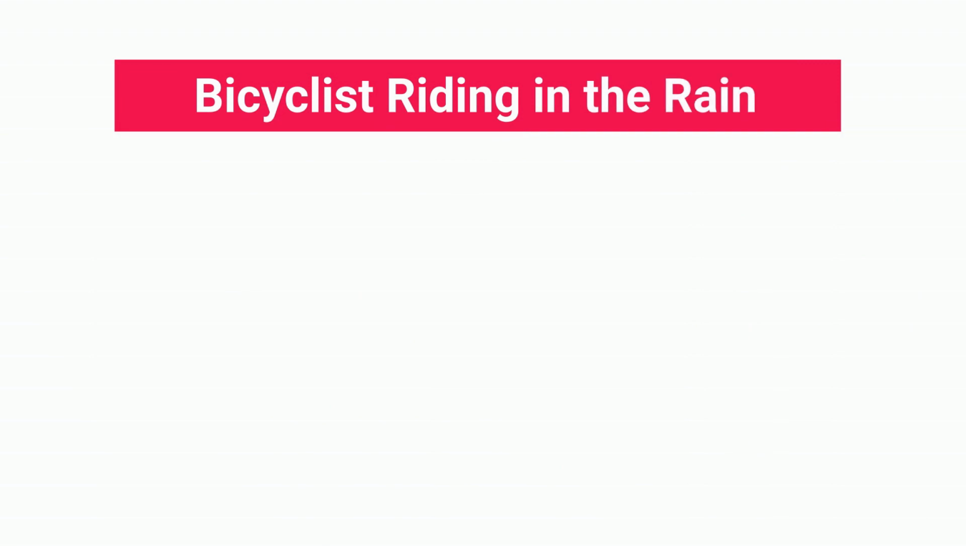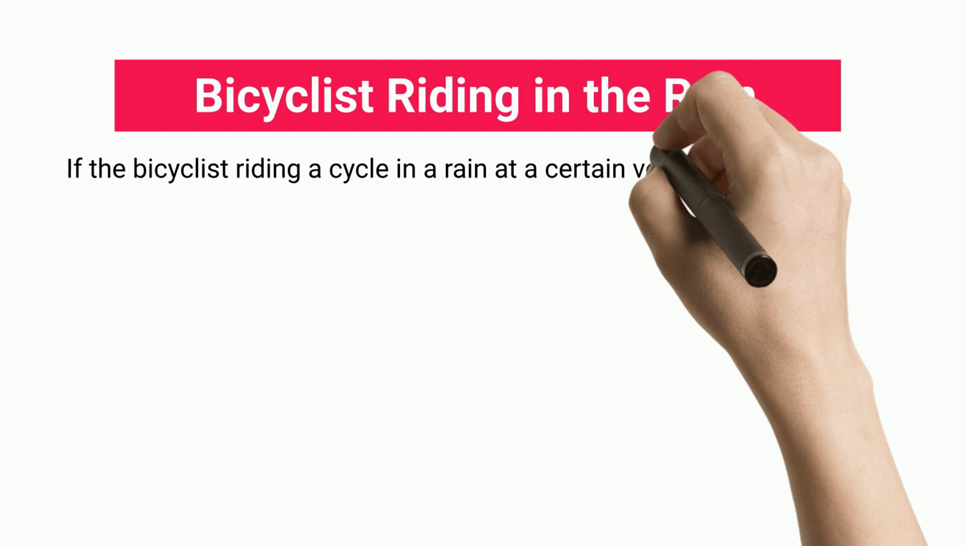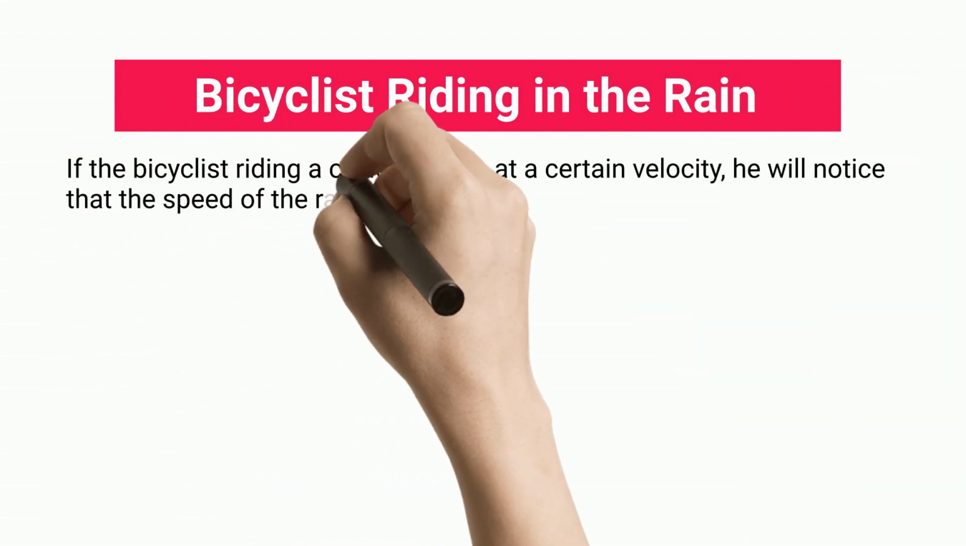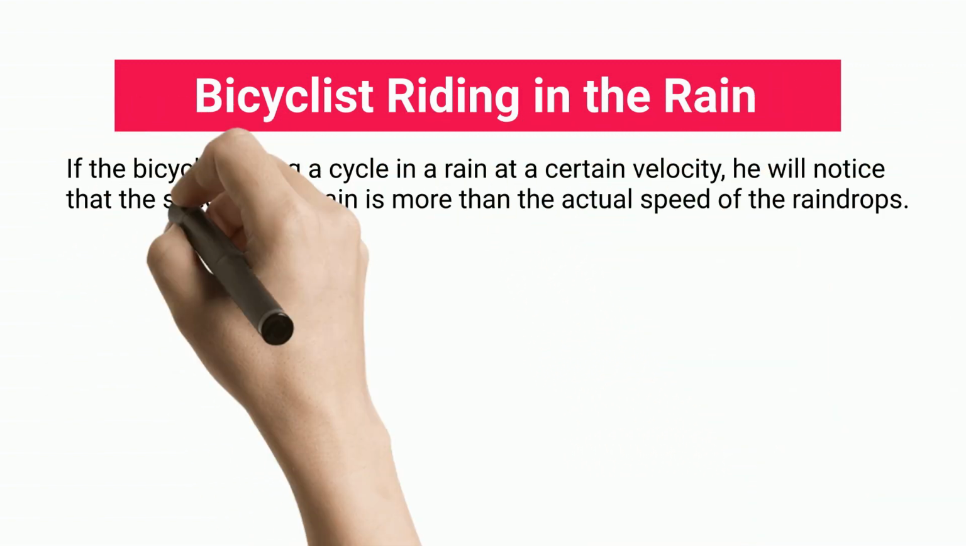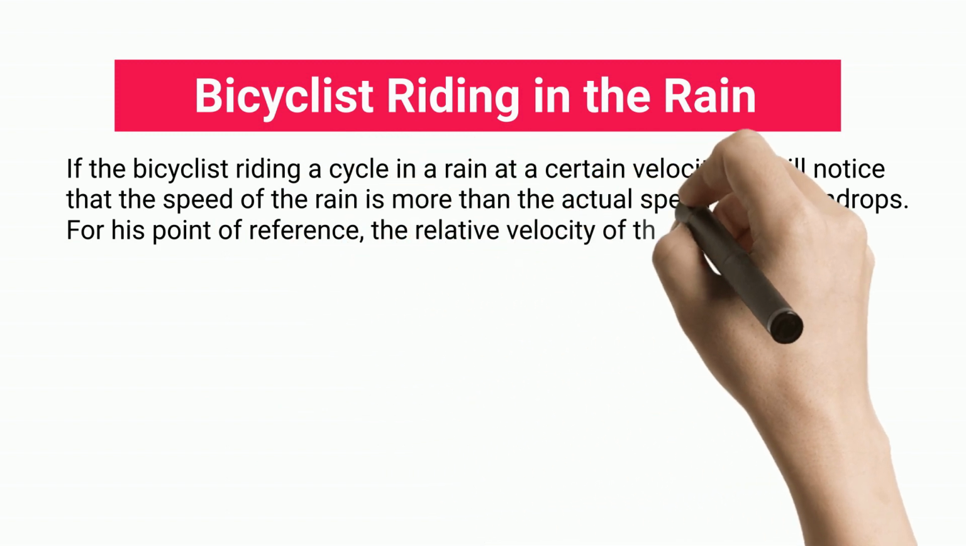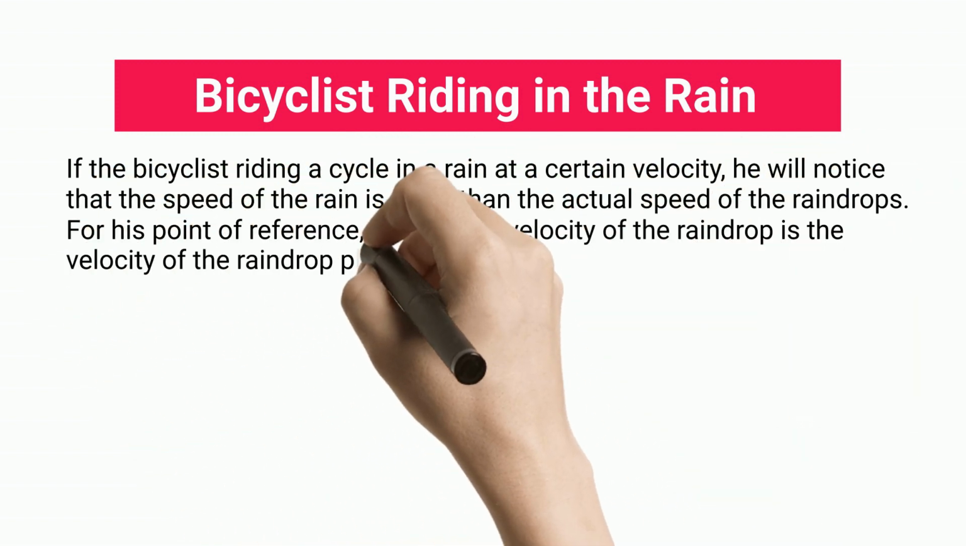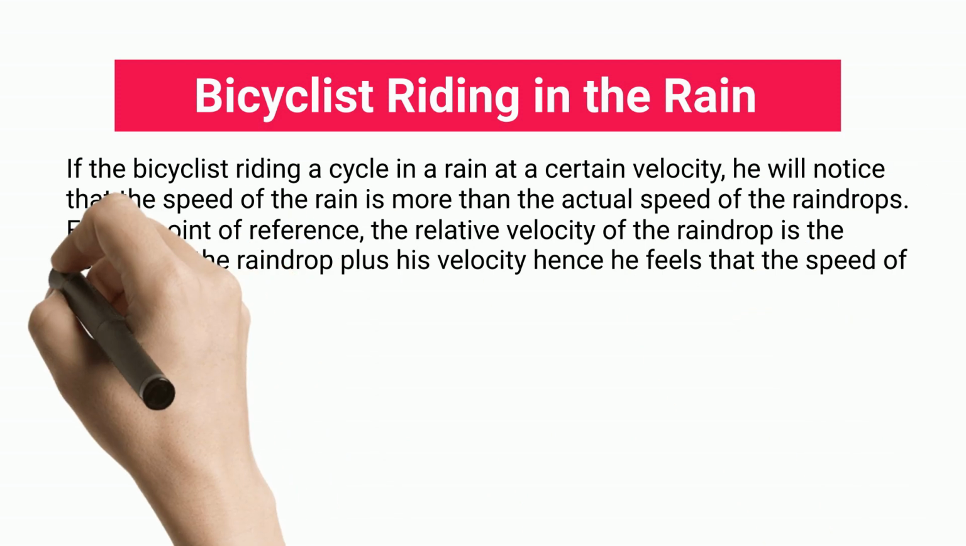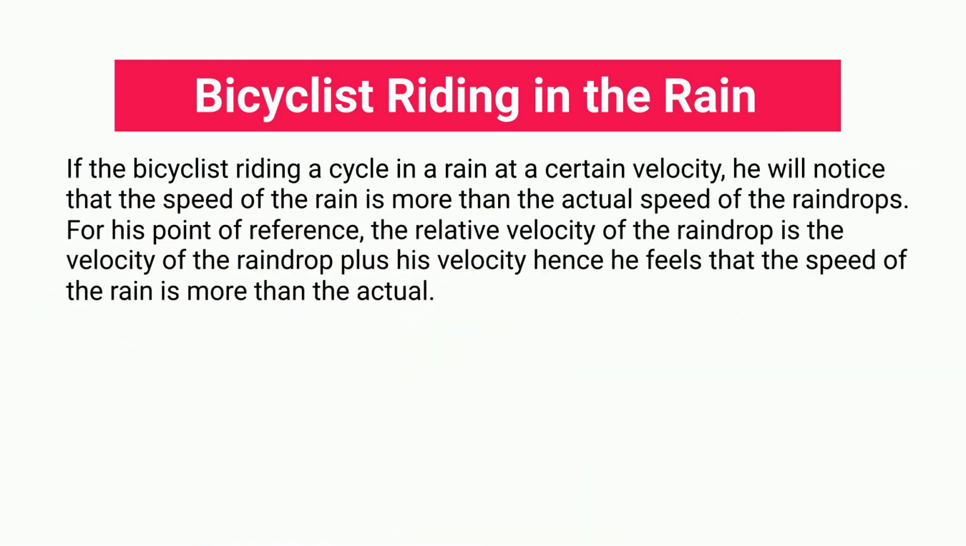Bicyclist riding in the rain. If the bicyclist is riding a cycle in the rain at a certain velocity, he will notice that the speed of the rain is more than the actual speed of the raindrops. For his point of reference, the relative velocity of the raindrop is the velocity of the raindrop plus his velocity, hence he feels that the speed of the rain is more than the actual.